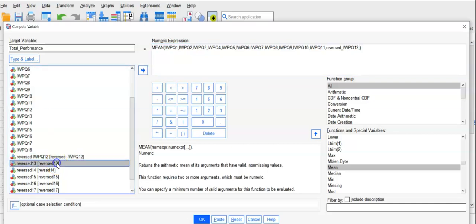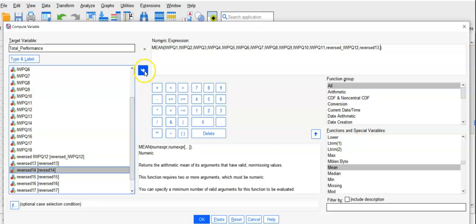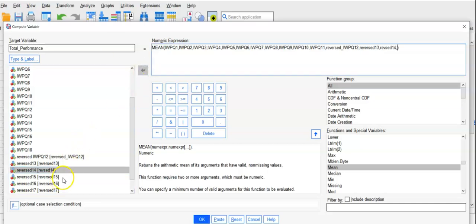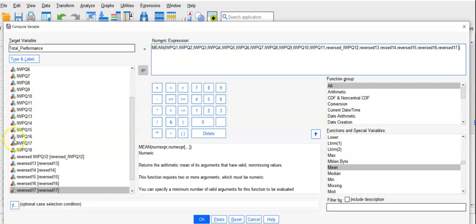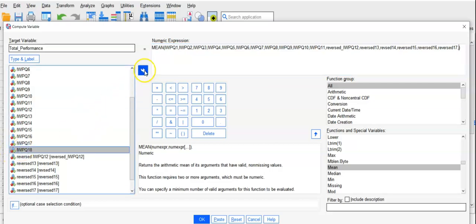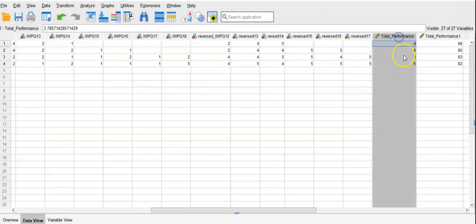And then now reverse the 13, yeah, and then reverse 14, okay, and then reverse 15, yes, reverse 16, yes, and then reverse 17, yes, and then you should go to the normal 18. Okay, now everything is done. And then you can just hit the OK, and that will calculate this one. So the mean score, because you wanted the mean score.